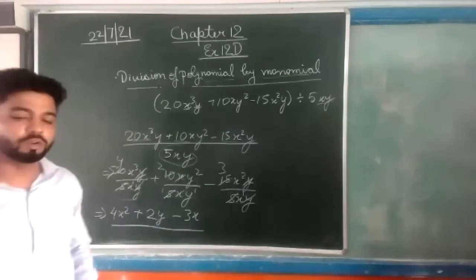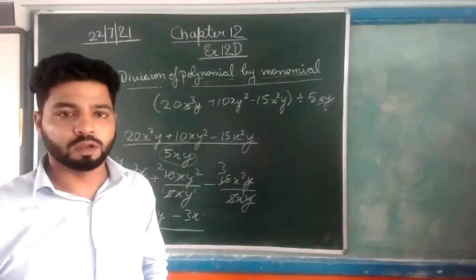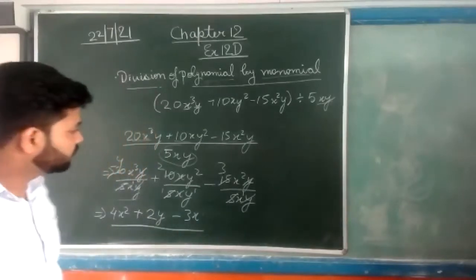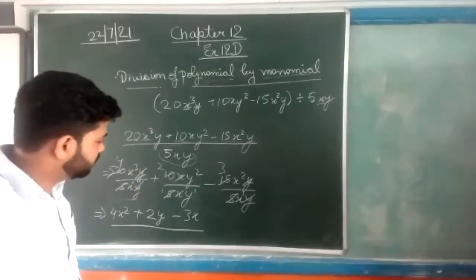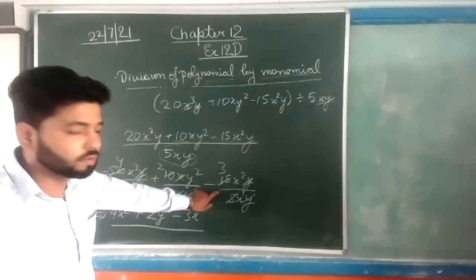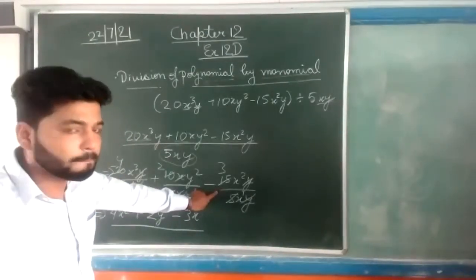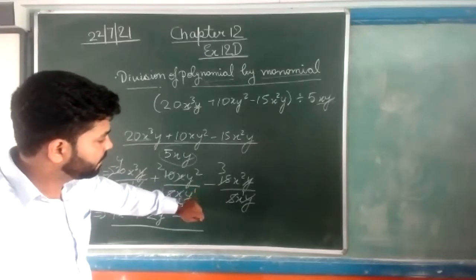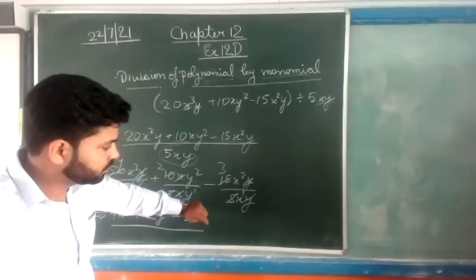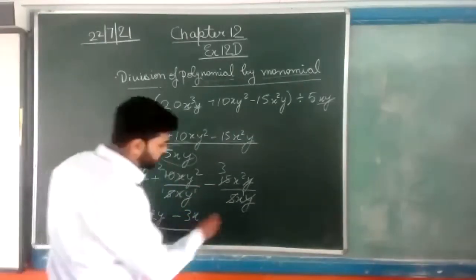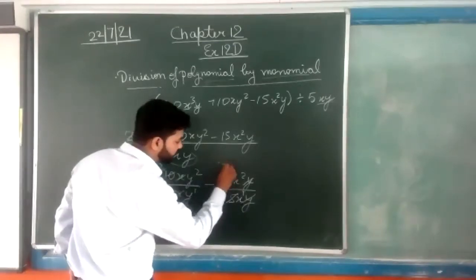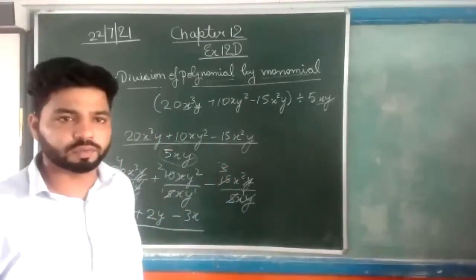Yes, Divakar. Good morning, sir. Good morning. Sir, that minus 15x square y upon 5xy is there, this is the second step. Sir, 15x square y upon 5xy is there. Sir, what if 15x square y upon 5x is there? Why is it not there? So we have just cancelled 5 threes are, sorry, 5 threes are 15. Okay, it is correct. 5 threes are 15.